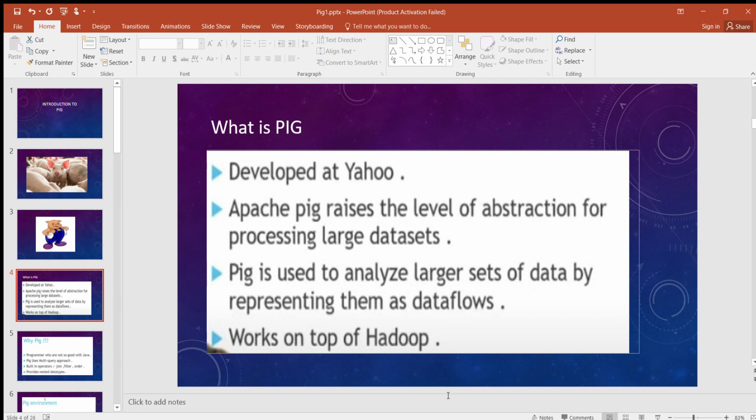Now, Apache Pig is an abstraction over MapReduce. It is a tool or platform which is used to analyze large set of data representing them as data flows. Pig is generally used with Hadoop. We can perform all the data manipulation operations in Hadoop using Apache Pig. So Pig works on top of Hadoop.